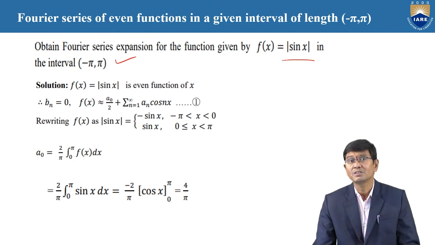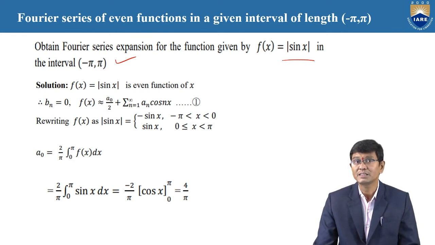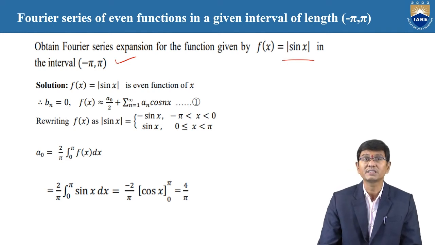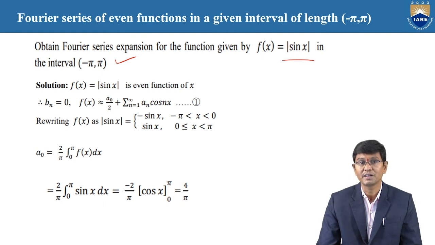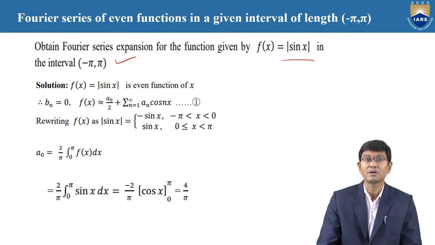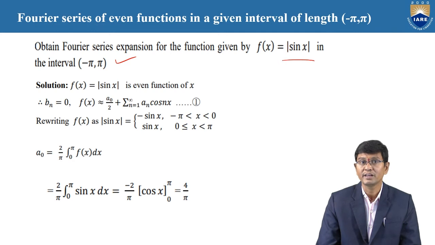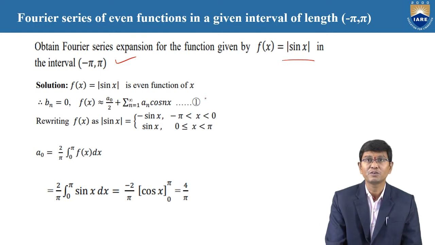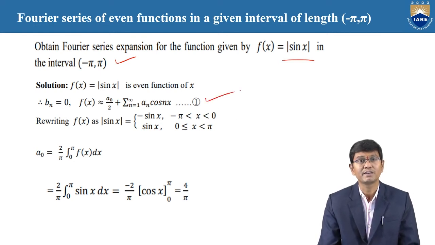And here also the mod sin x, first of all the limits are minus pi to pi. Wherever the function is mod sin x, for all values, mod sin x is an even function only. Therefore, we need to find a naught and a n only, whereas b n is equal to 0. Therefore, the required series is f of x is equal to a naught by 2 plus summation n is equal to 1 to infinity a n cos n x.